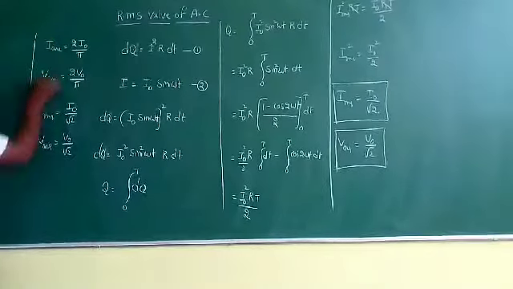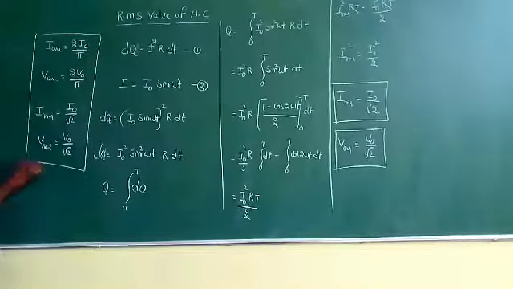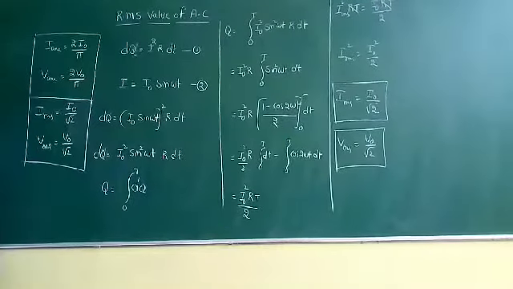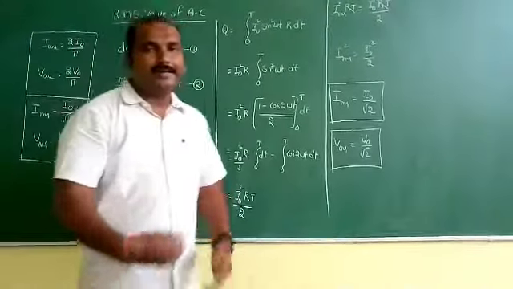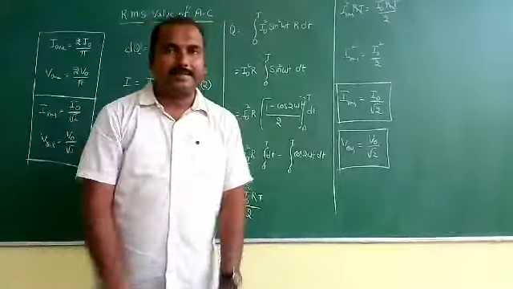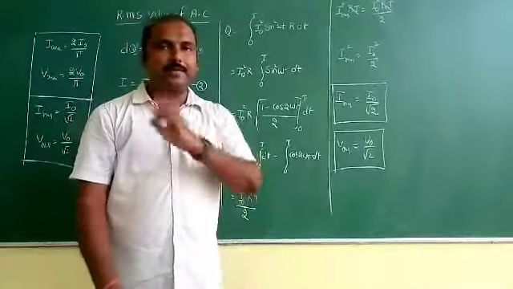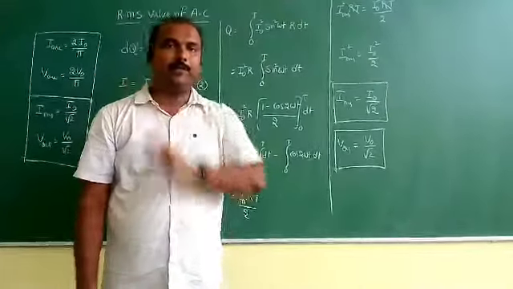These four results everybody must remember, because these four equations play a very important role in the next derivations and the problems we are discussing.